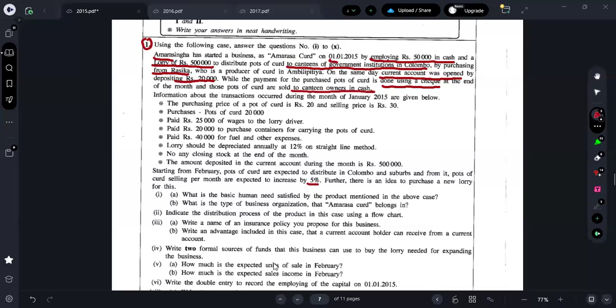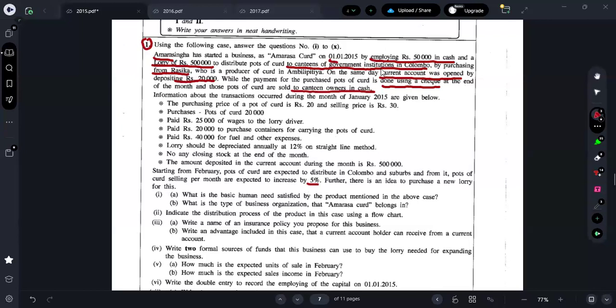Now, what are they asking? There was a question, guys. In the case study question, the beginning is a little okay, but when it comes to making the income statement, it's hard. But remember, the income statement is really easy. When you do the 2015, 16, 17 papers together, you will understand how easy things are. Just concentrate, hold on. We'll do it slowly, one by one.